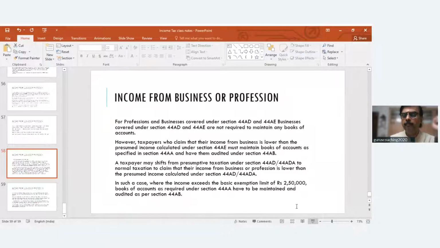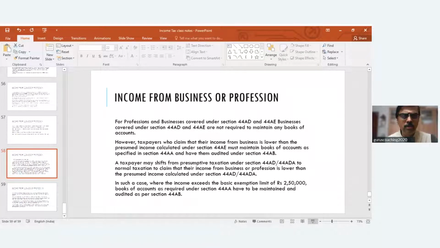Then he can pay advance tax in one installment. Need not pay in multiple installments. Normally, for any assessee, advance tax is payable almost on a quarterly basis. It depends on whether it's a corporate assessee or a non-corporate assessee.